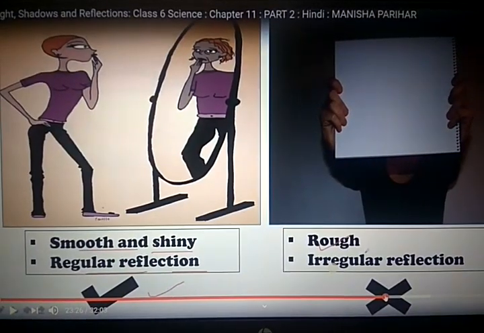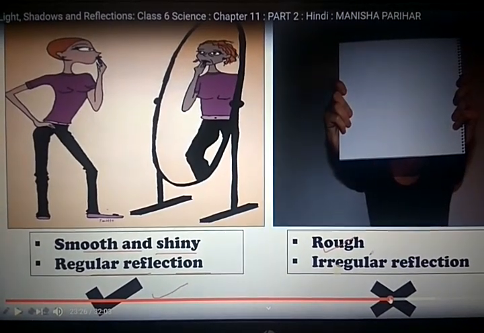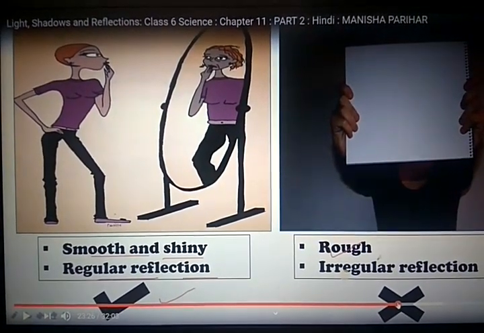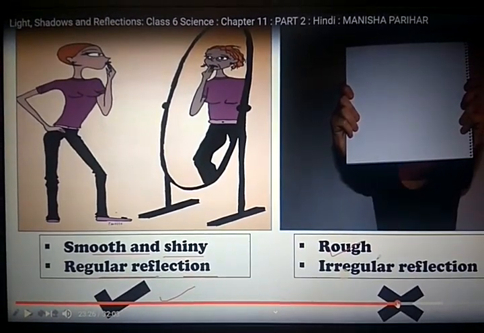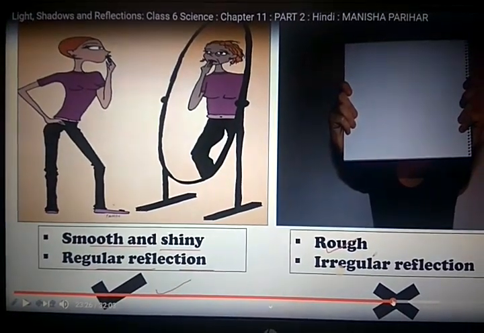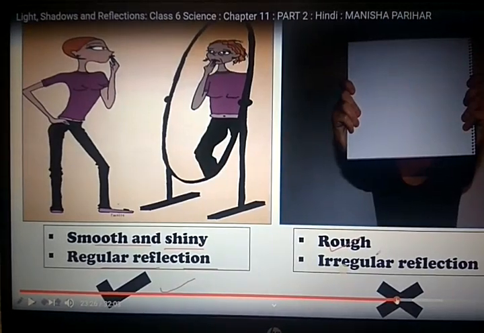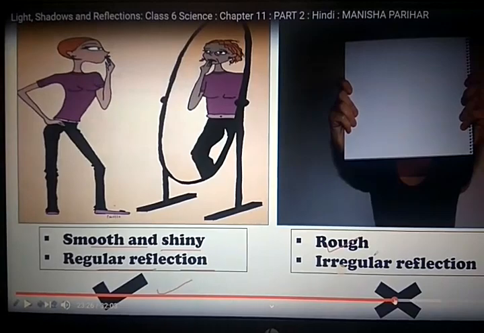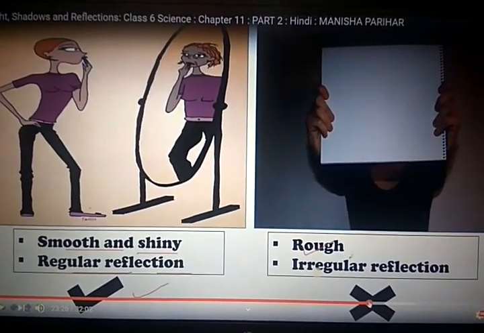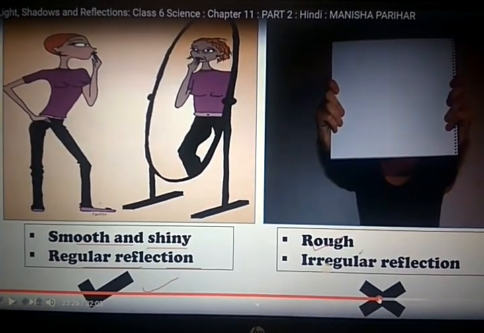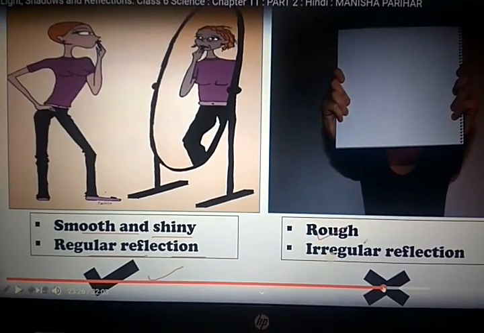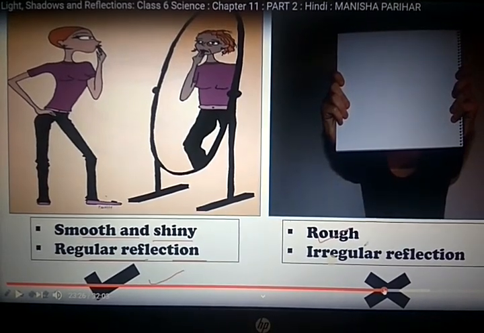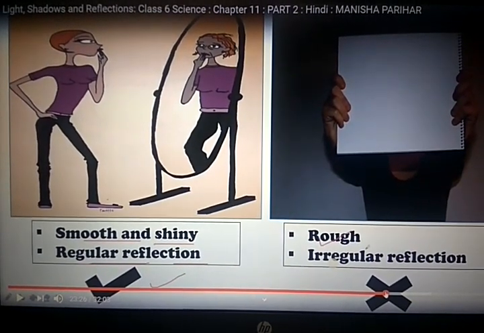Here you can see a smooth and shiny surface in the left side picture. The mirror is there, so regular reflection is done, so that person can see an image in that mirror. While in the case of the second picture, a rough surface, paper, is there, so irregular reflection is done, so in that case the reflection is not clear, so the image cannot be seen in that particular object.